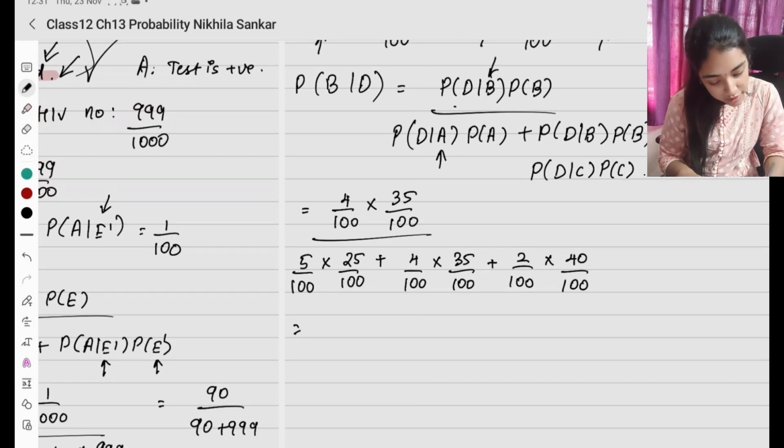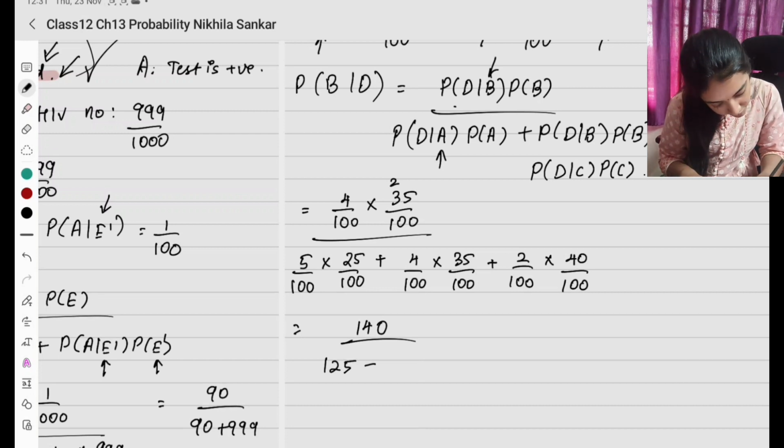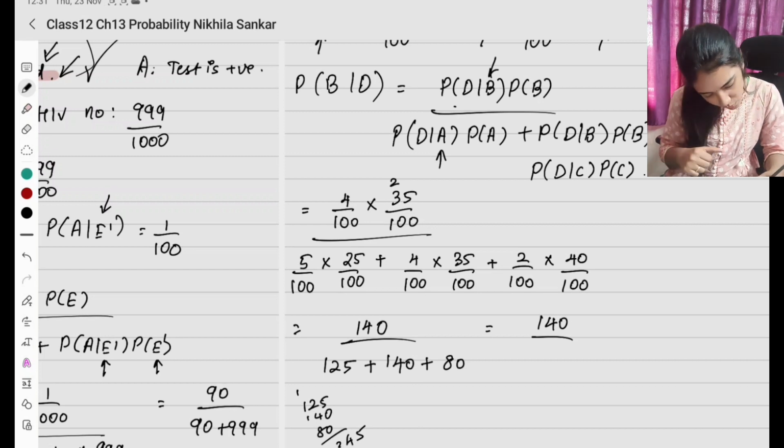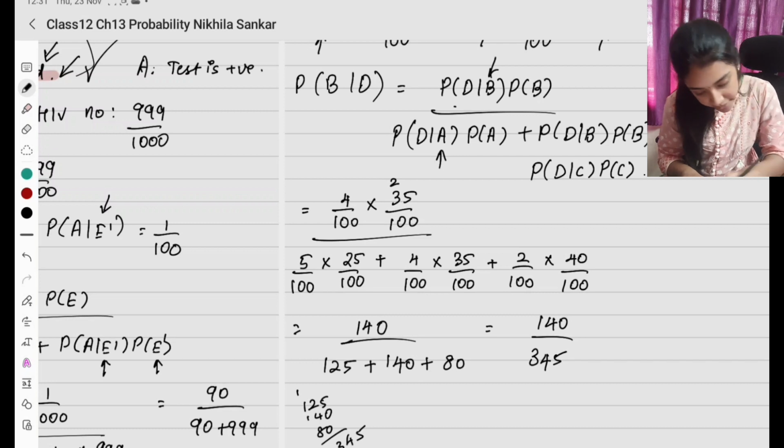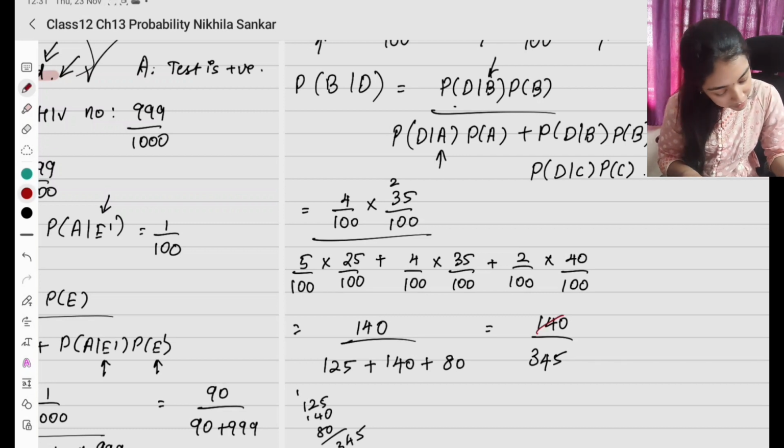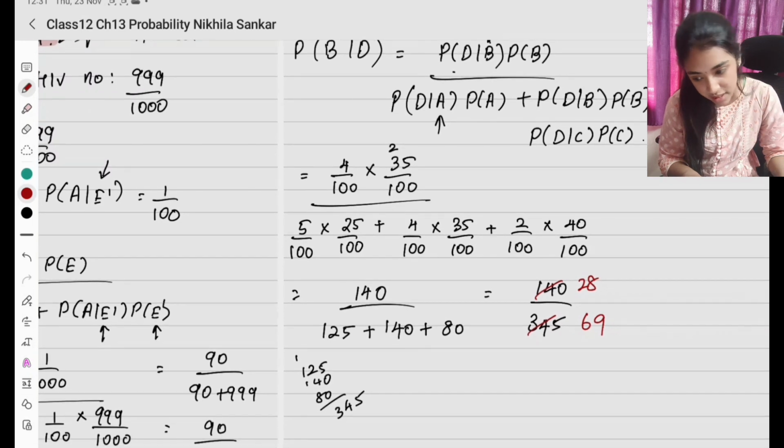So the numerator is 35 into 4: 5 4s are 20, 2 4s are 8, 140. Divided by 25 into 5, which is 125, plus 4 into 35, which we just did, 140, plus 2 into 40, which is 80. Adding all of these, 125, 140, 80 gives 345. Will 5 table work? 5 3s are 15, 5 6s are 30, 5 9s are 45. So 28 divided by 69.